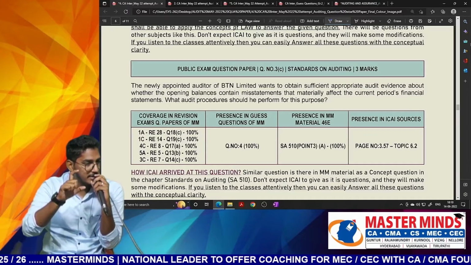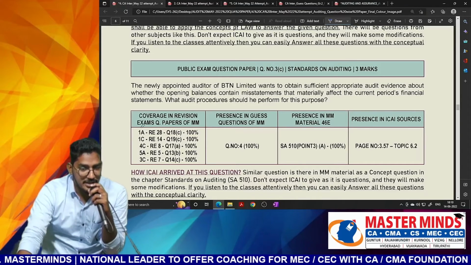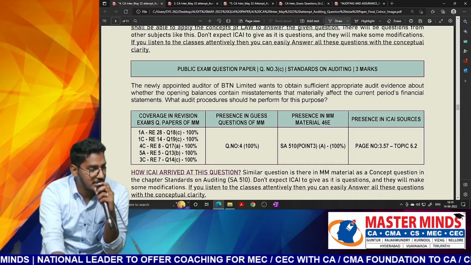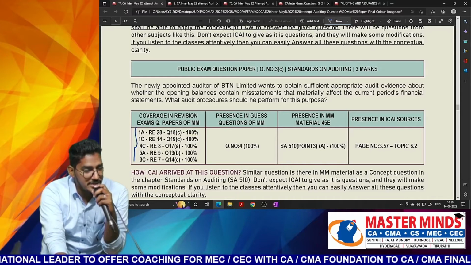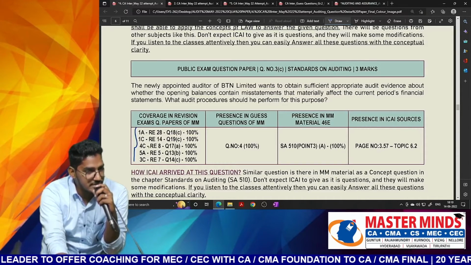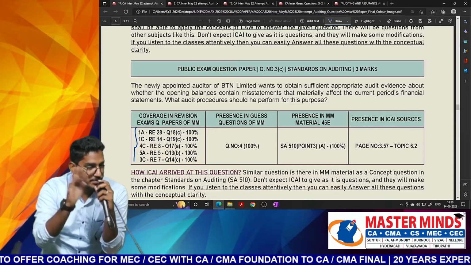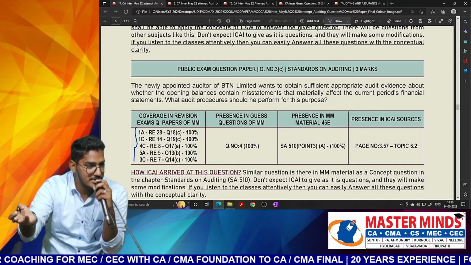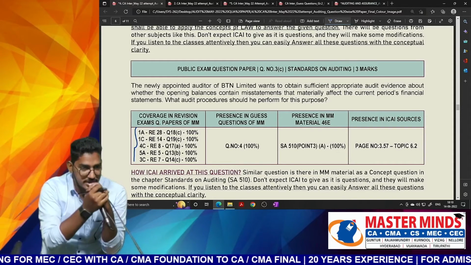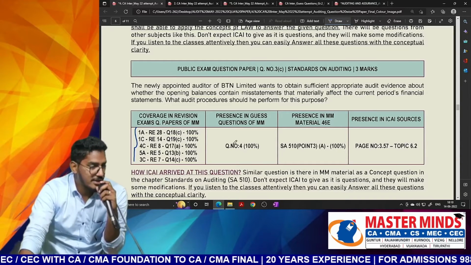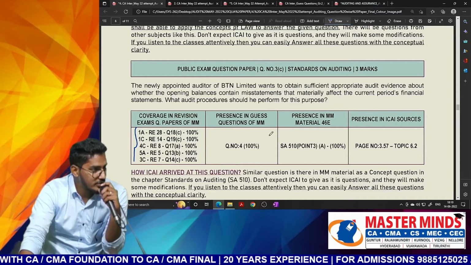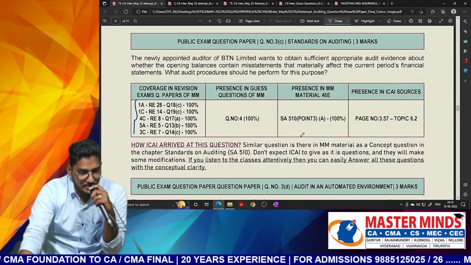We have seen one paragraph, no? So straightforward question. And see in how many revision exams we have covered it. In each and every kind of series this question is there. In 1A series, 1C series, 4C series. Nothing but for pre-result one series will be there, post-result one series will be there. So like that different series of exams will be there. In each and every series we have covered this question: what audit procedures you are required to perform regarding opening balances.